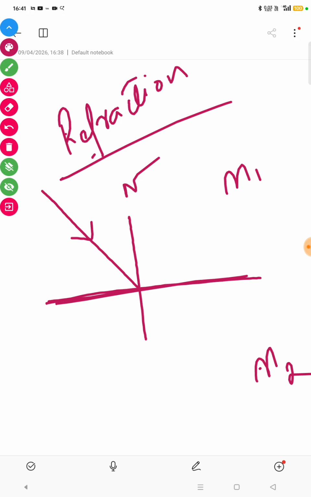When a ray of light strikes the surface, what happens is that when light travels from one medium to another medium, the speed changes.